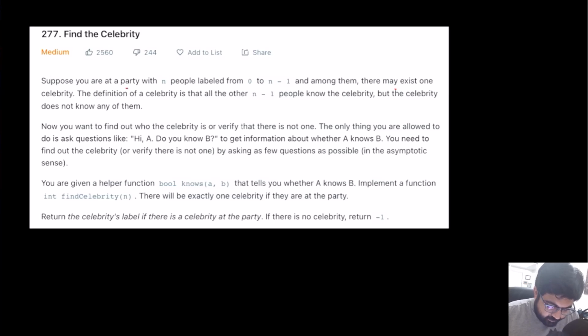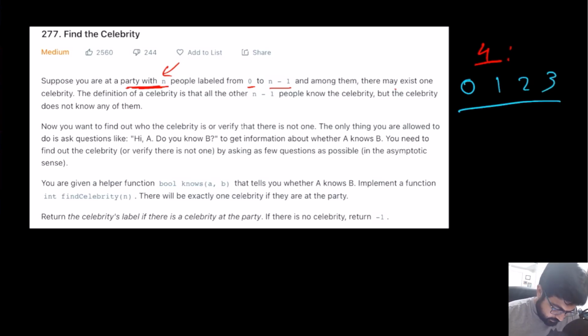It says that suppose we are at a party with n people and the names of these people are the numbers from 0 to n minus 1. So, for example, say we are at a party with 4 people. Basically the people are going to be 0, 1, 2 and 3. Now we are told, and this is an important part, that there may exist a celebrity, which means there might be a celebrity or there might not be a celebrity.